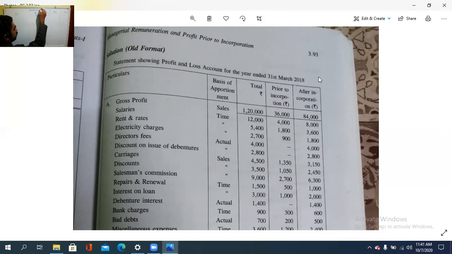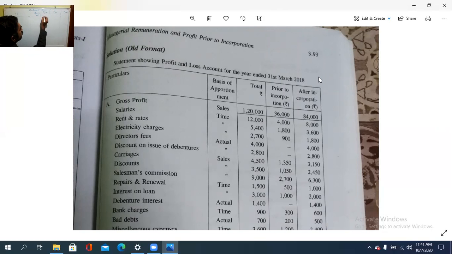Pre and post. That is, before the registration and after the registration. So the first item is what? Gross profit, isn't it? How much is the gross profit? 1,20,000. That is what the question shows.